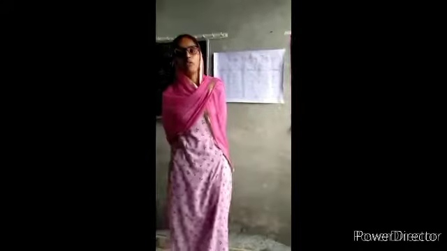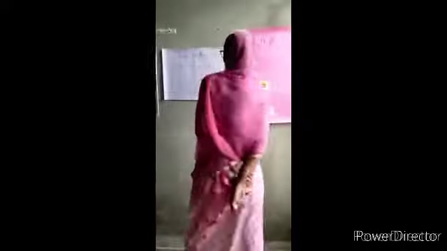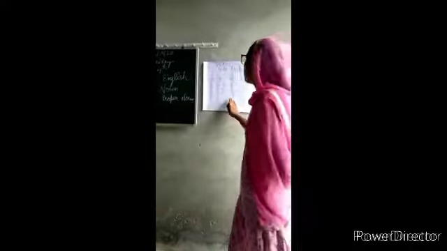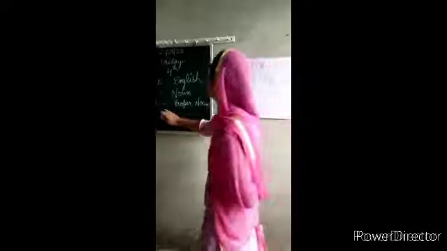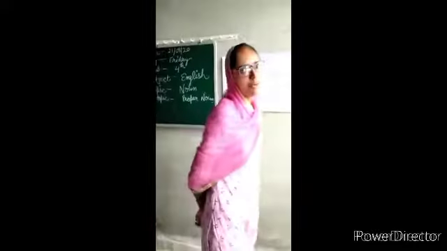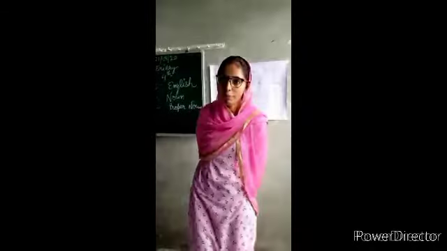Now we will do one more example on proper noun. First of all, if I say "I want board," no doubt this is a noun. If I say "I want to write on green board," green board is the proper name of the board. There are a number of boards in the world, but if I say I want to write on green board, then that is a proper noun.